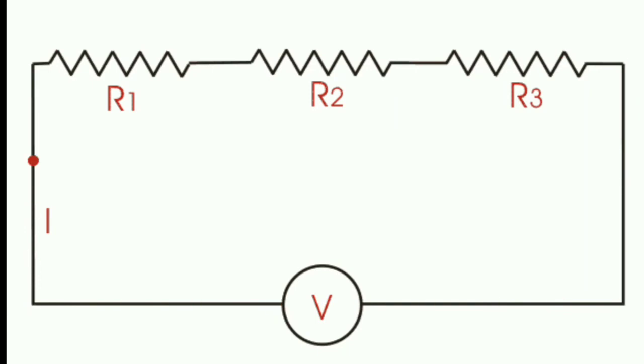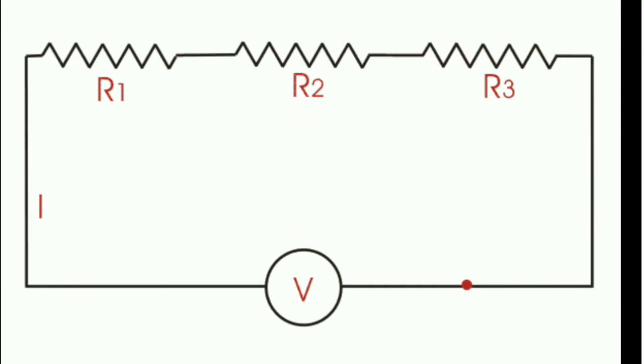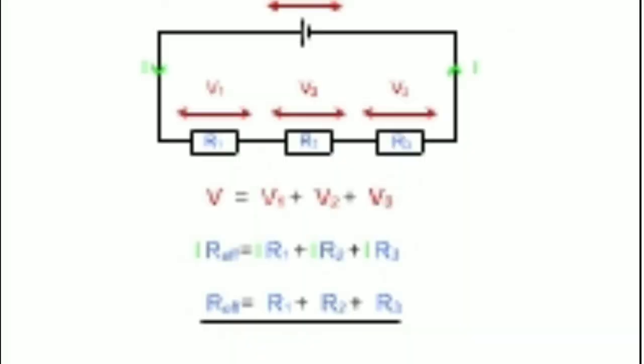Combination of resistors in series and parallel. Let me see first the combination in series. When resistances are joined end to end so that the same current flows through each of them, they are said to be connected in series. When a number of resistors are connected in series, the voltage across the combination is equal to the sum of the voltage drops across each of the individual resistances. The total resistance of the combination is equal to the sum of all individual resistances. That is, the equivalent resistance is always greater than the maximum resistance.